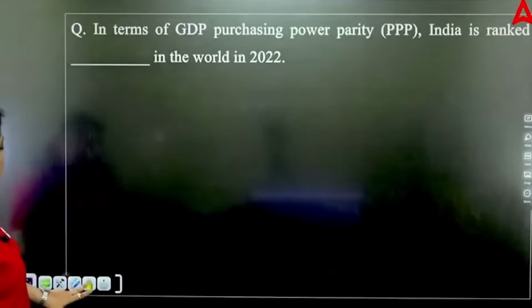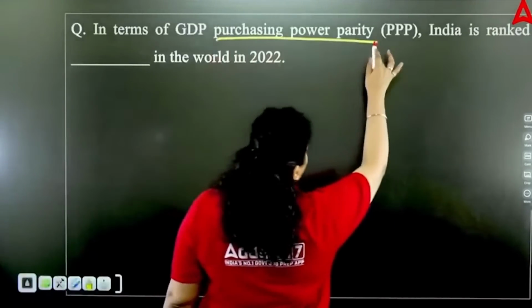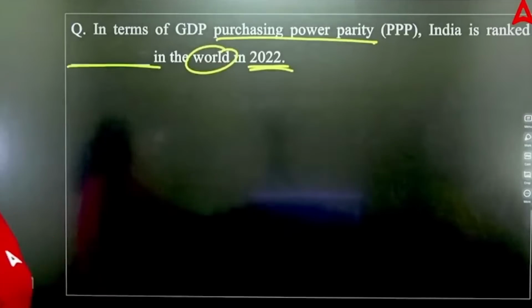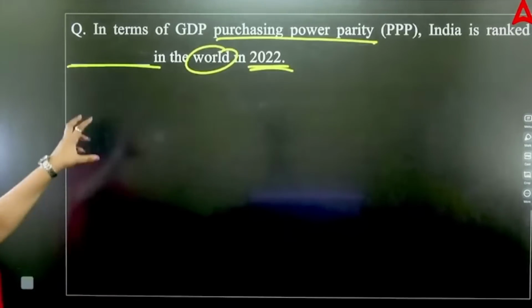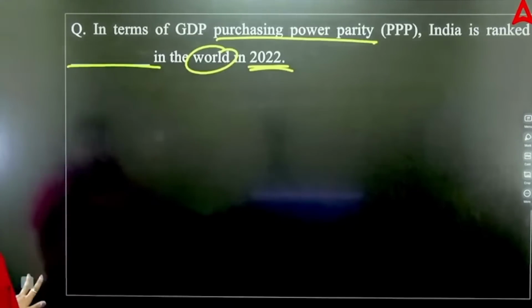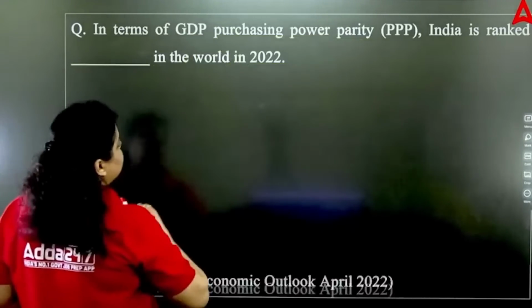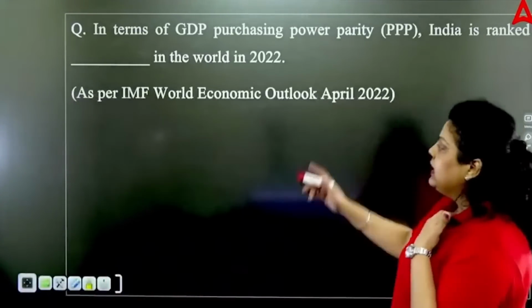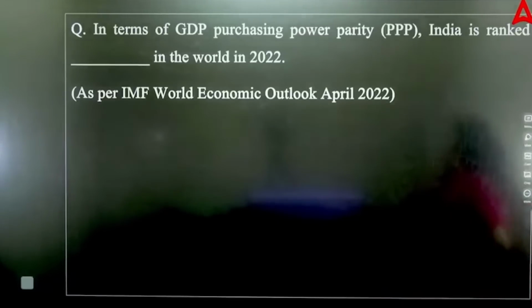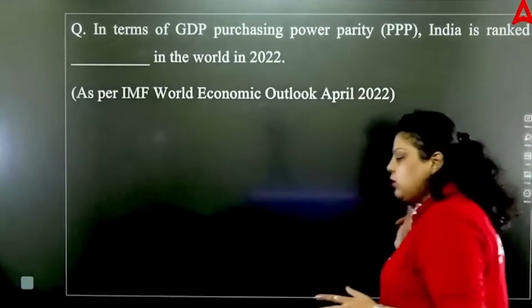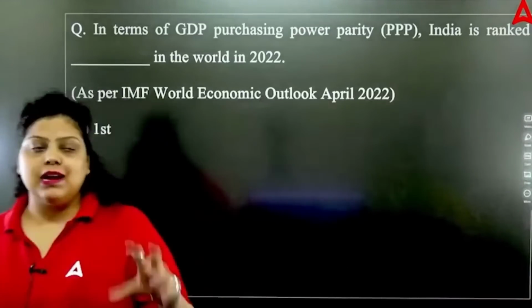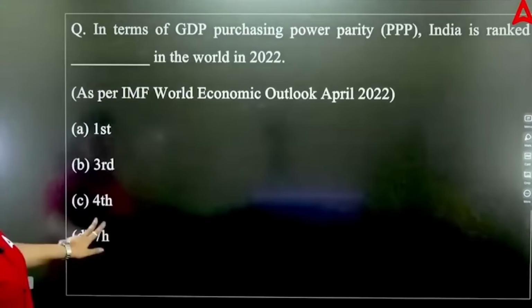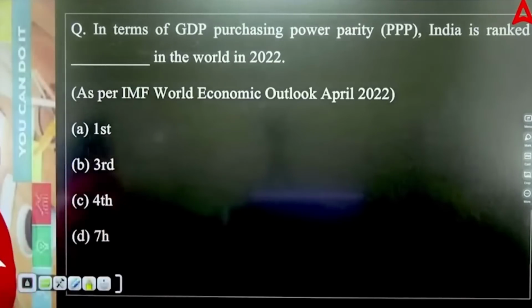That's the second question. In terms of GDP purchasing power parity, India is ranked dash in the world in 2022. So in 2022, what was the rank of India in context to the GDP purchasing power parity? Now, what is GDP? GDP is the money value of all final goods and services produced within the geographical boundary of a country during a financial year. Here, as per the IMF World Economic Outlook, April 2022 report, what was the rank of India: first, third, fourth, or 7th? Out of these 4 ranks, what was the rank of India?